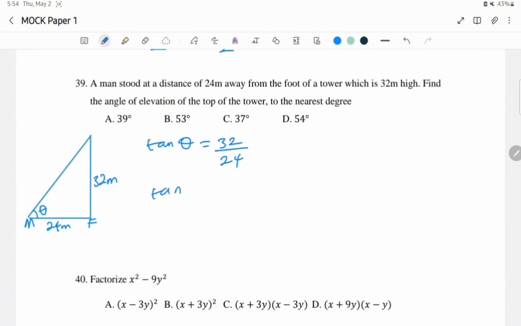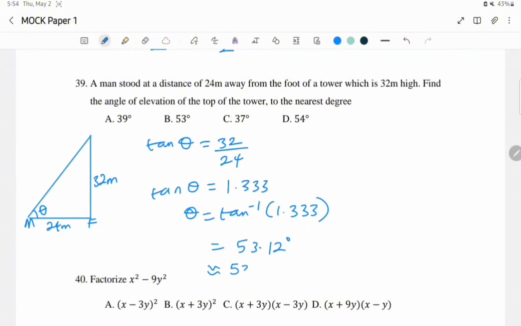That means when you divide this, tan theta equals 1.3333. You only need 4 significant figures. So theta is arctan 1.333, and that's going to give us 53.12 degrees. When you approximate 53.12 degrees to the nearest degree, you get 53, option B.